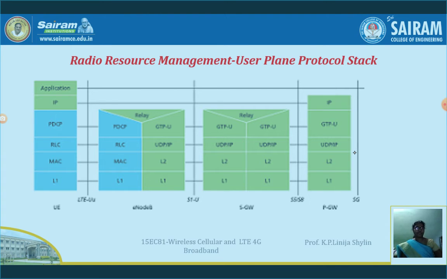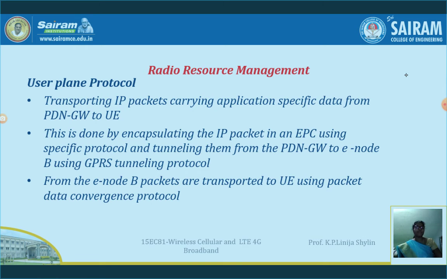transporting the IP packets, that is internet protocol packets, which carry the information specific data, from the PDU, that is packet data unit, from the packet data network gateway to the user equipment. That is the main responsibility of the user plane protocol stack. So how has it been done? This can be done by encapsulating the IP packet. For that we are tunneling them from the PDN gateway to the eNode B using the GPRS tunneling protocol.